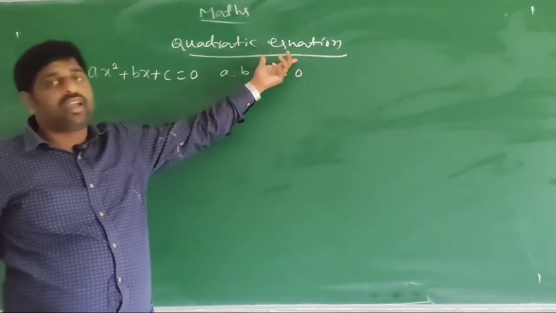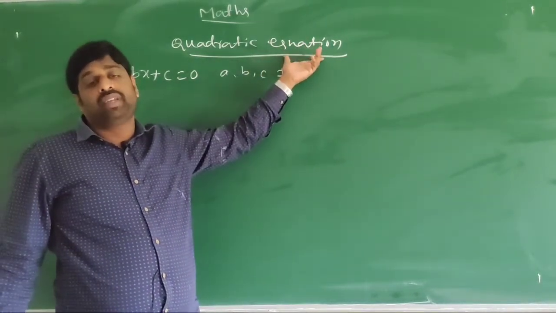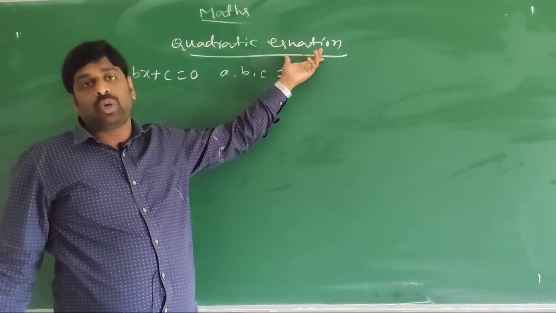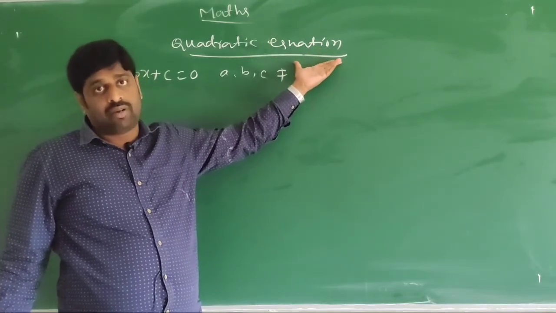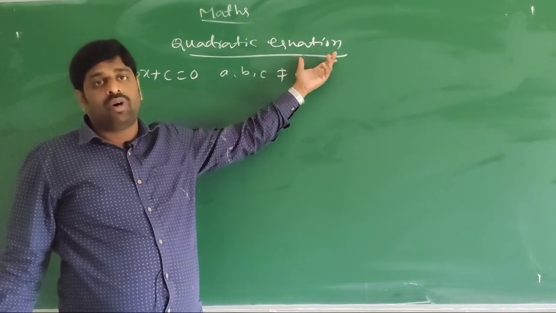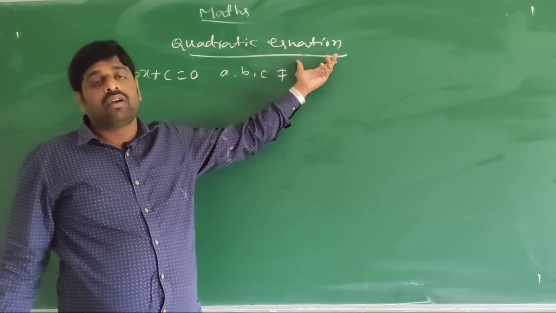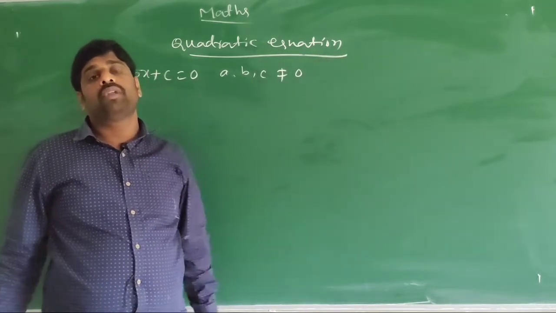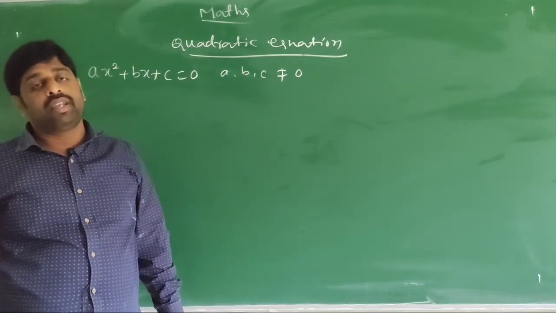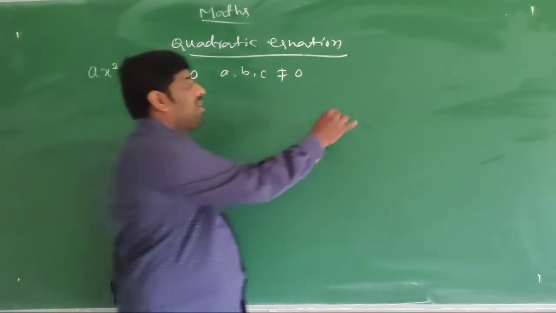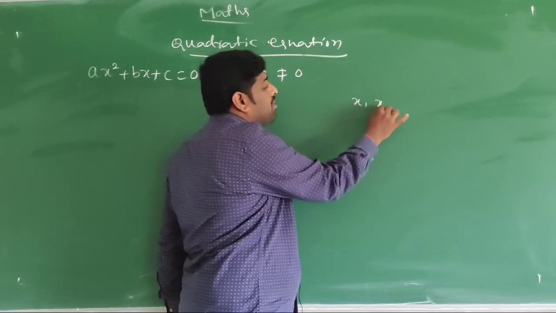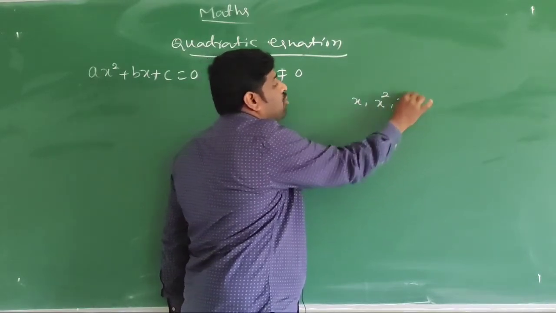In the first class I already told you, an equation means something is equal, and we have to find the unknown. Equations have mainly two types: algebraic equation and non-algebraic equation. An algebraic equation contains x square, x cube, and so on.